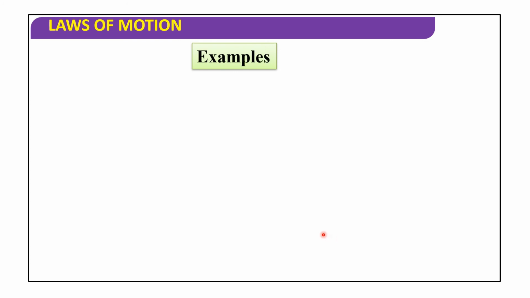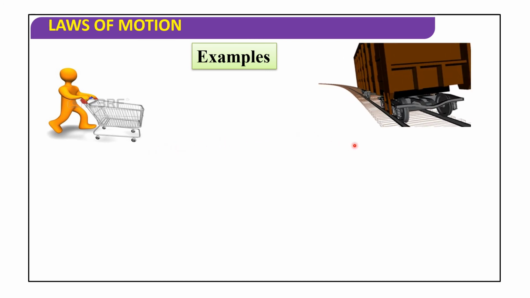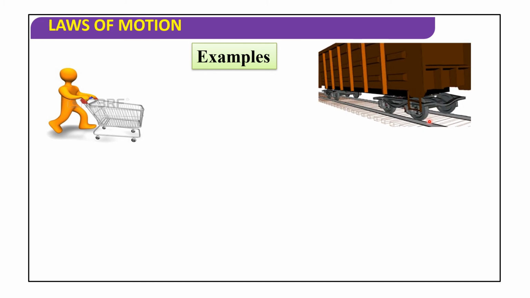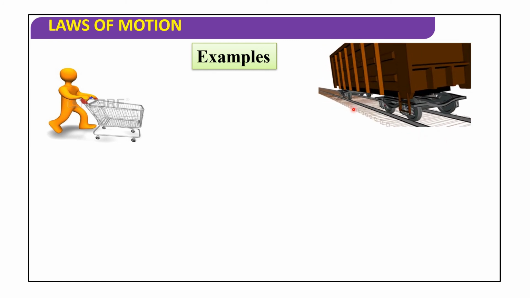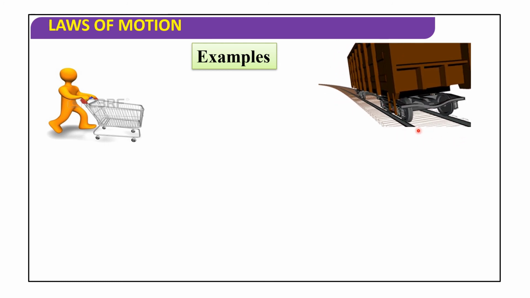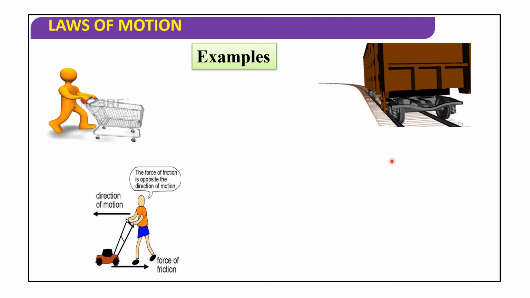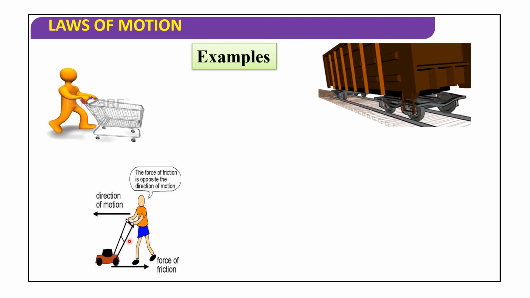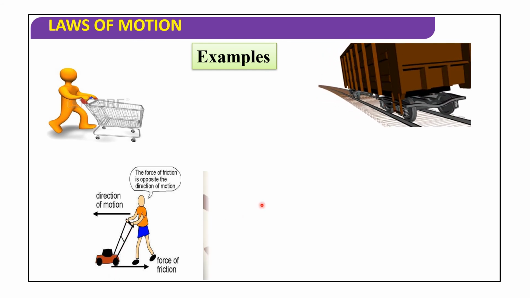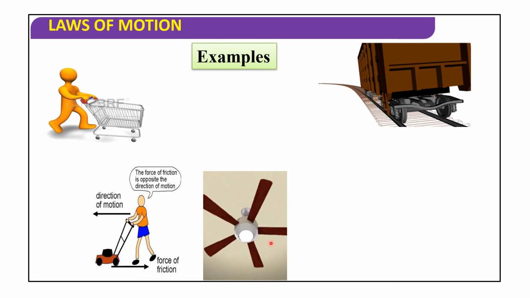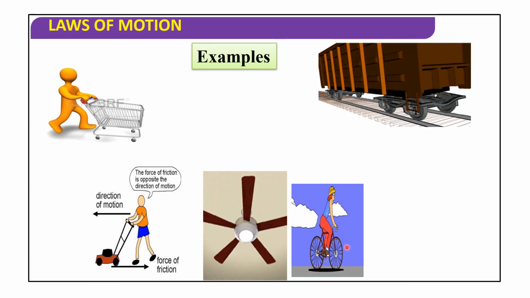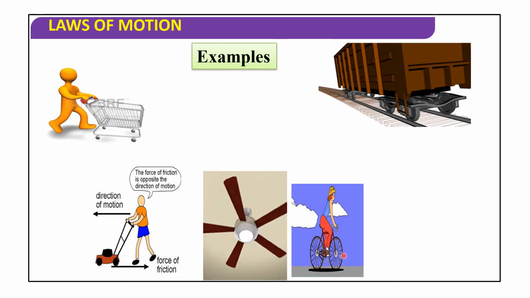Now let us discuss examples. Here this is the trolley and here it is the container. Here the wheels of the container are moving on railway tracks. Here a person is pushing luggage with wheels. Here a rotating fan, and a girl is riding a bicycle here.